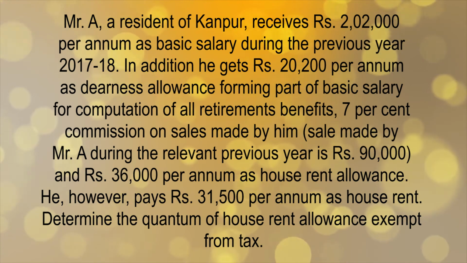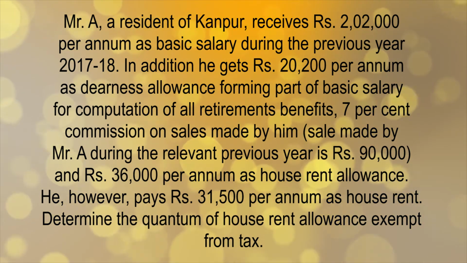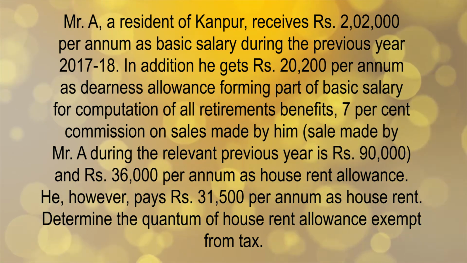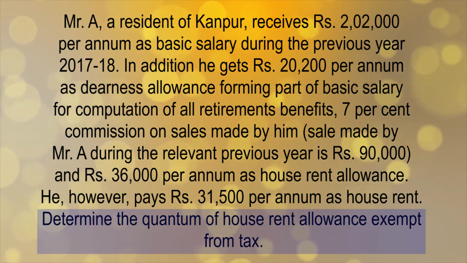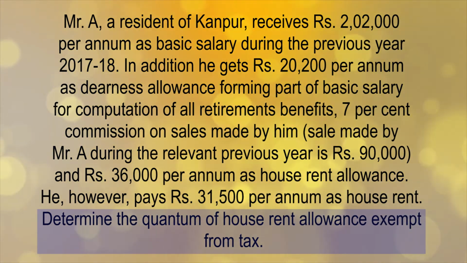He pays rupees 31,500 per annum as house rent. We have to determine the quantum of house rent allowance which is exempt from tax.